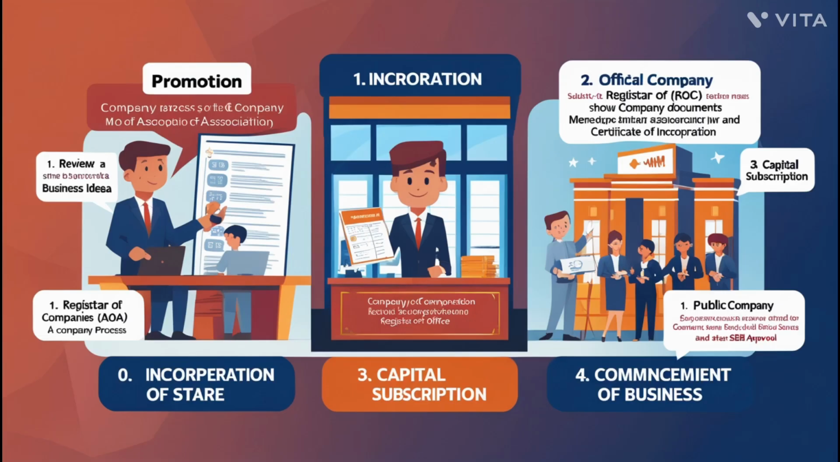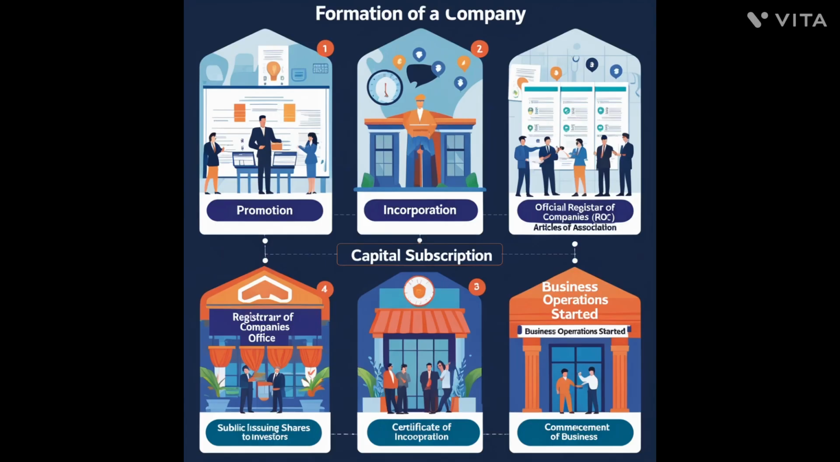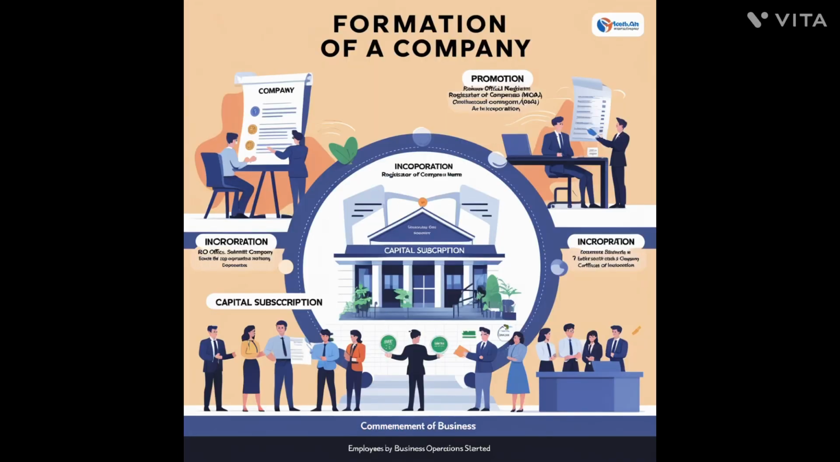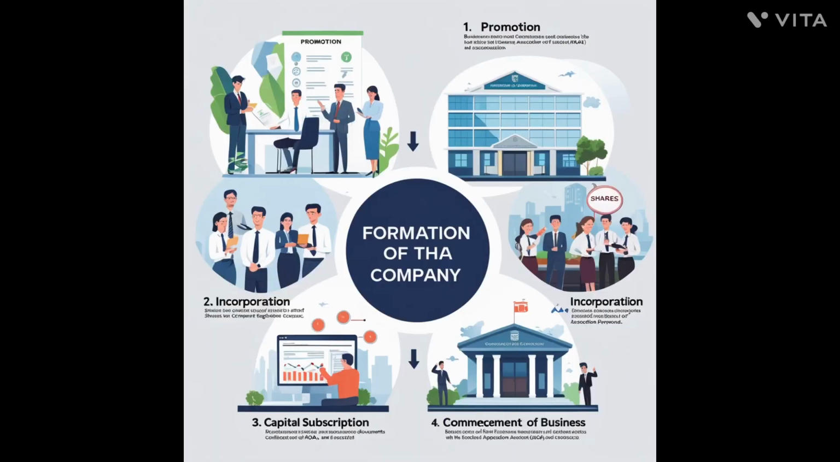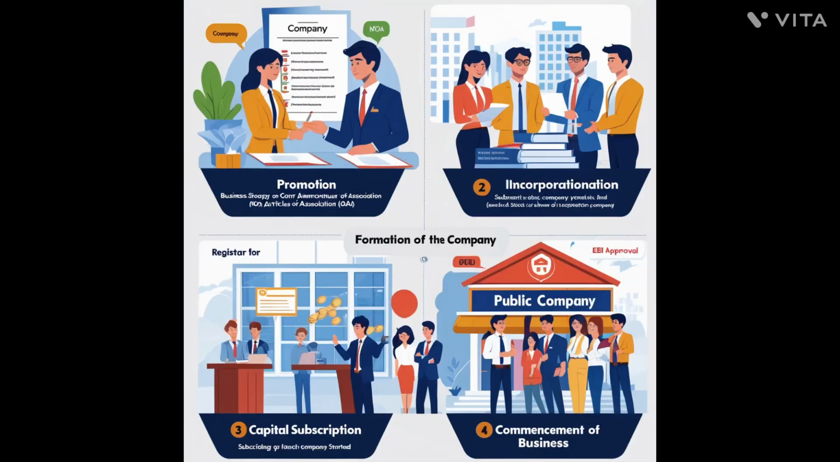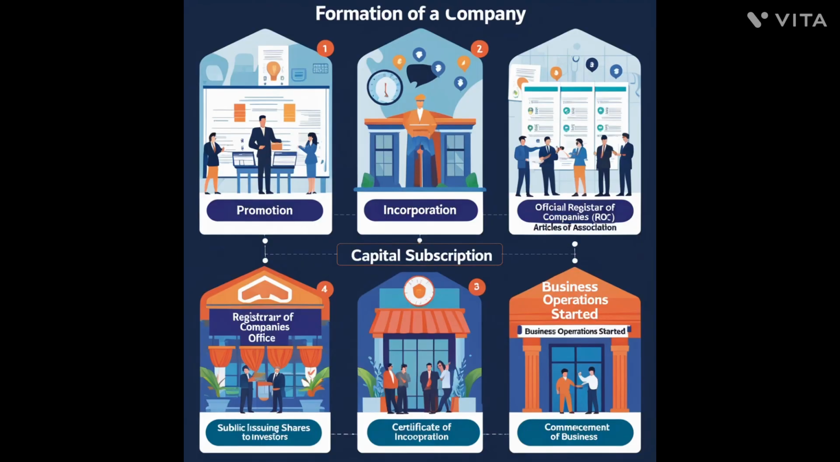Fourth, commencement of business, for public companies only. After raising capital, a public company must obtain a certificate of commencement of business from the ROC. This certificate is issued after verifying that the company has raised the required capital. Directors have confirmed compliance with all legal formalities. Once this certificate is received, the company can start its business operations legally. For a private limited company, the business can start immediately after incorporation and does not require a separate certificate.